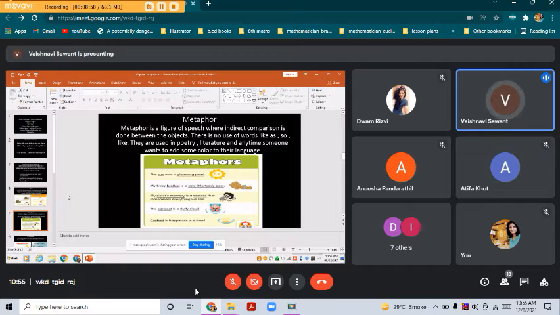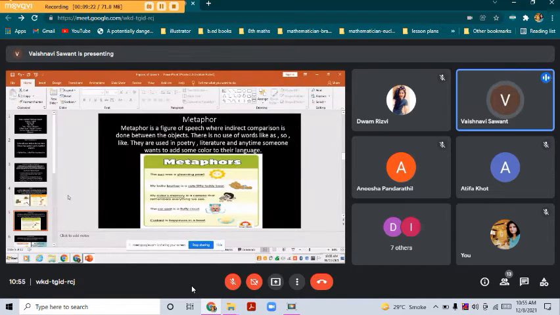Now the second part. My baby brother is a cute little teddy bear. Here also there are no words like, as, or so. Third sentence. My sister's memory is a camera that remembers everything we see. Fourth, the car seat is a fluffy cloud. Here also you can see the car seat is a fluffy cloud.